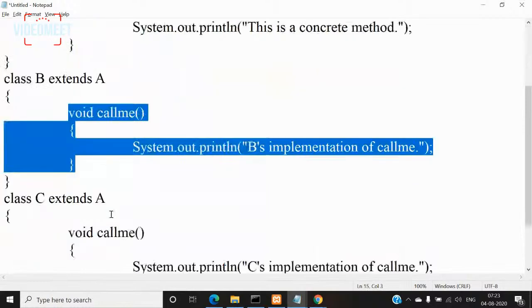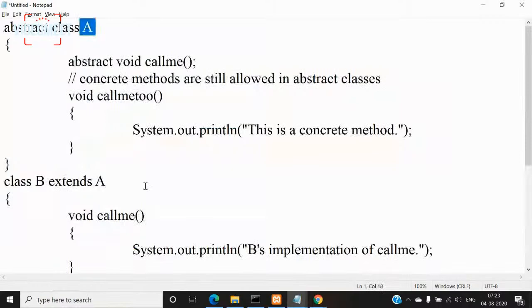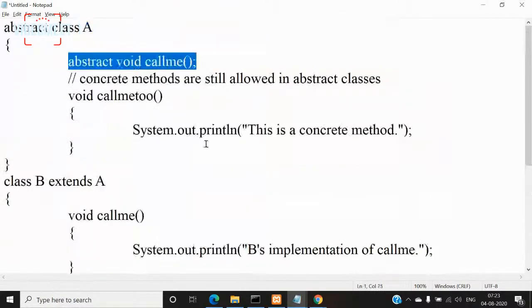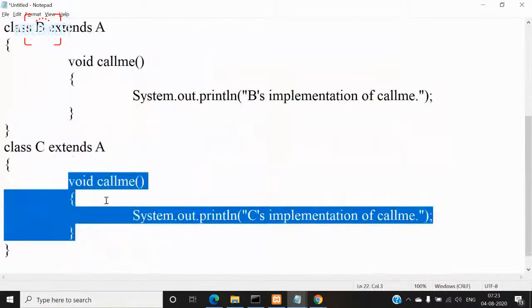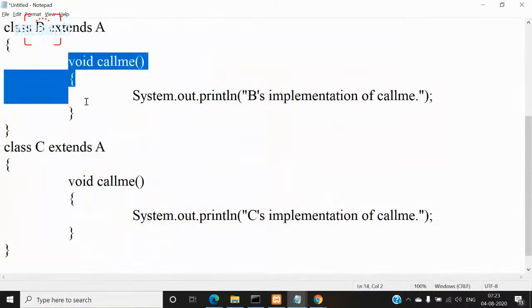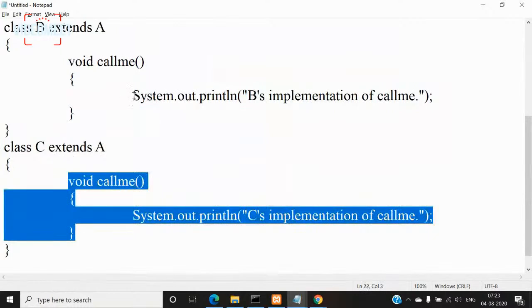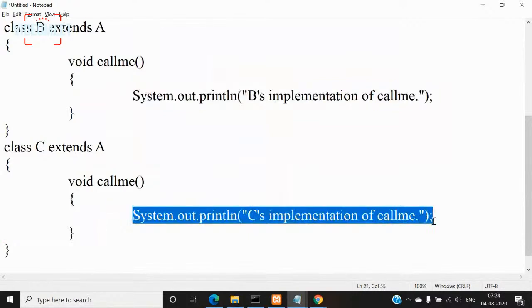Similarly, I created another class C, and this is also extending class A. So what is the meaning of it? Even class C must implement this abstract method and give it a definition. So I've given definition for call me in C also. So that's why I didn't qualify class C as abstract. But look at the call me version in subclass B and the call me version in subclass C. Are they both same? This is displaying a different message, B's implementation of call me, and this is displaying a different message, C's implementation of call me.